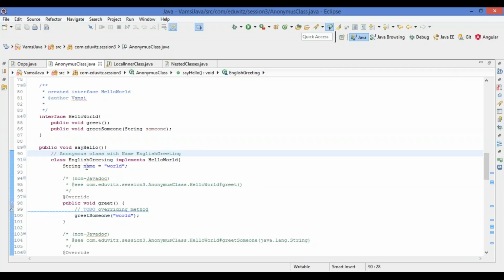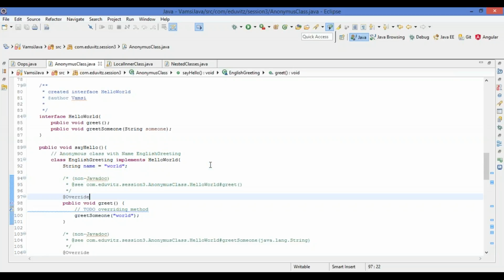If we don't give the name here, then it will become an anonymous class. Here I have defined a class EnglishGreeting which implements HelloWorld. HelloWorld is an interface. So in this definition we'll have to write the implementation for the greet and greetSomeone methods.